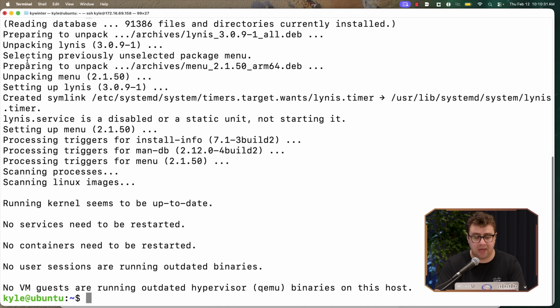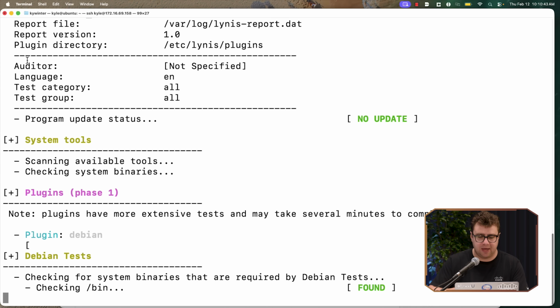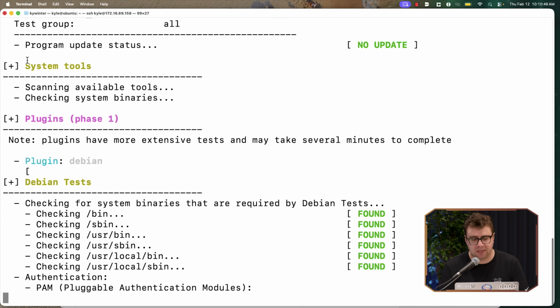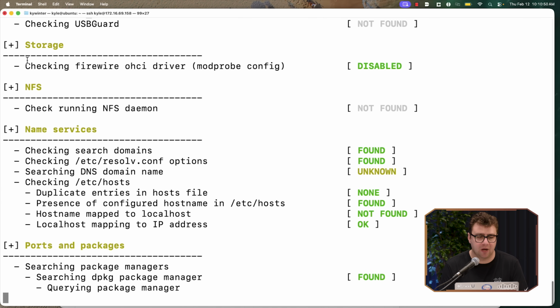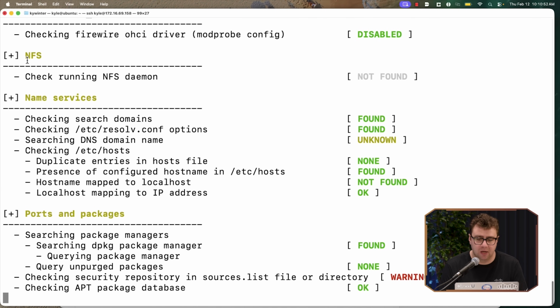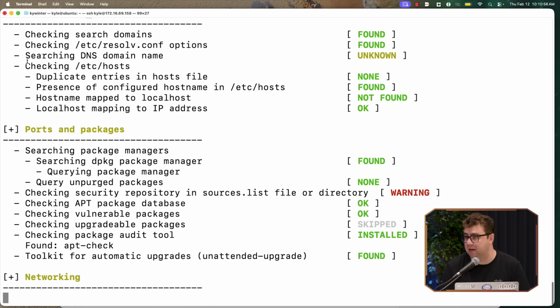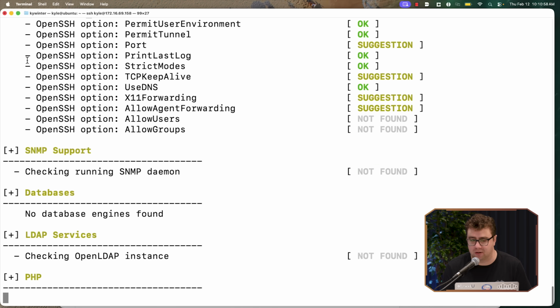Yeah. I mean, in some cases, it's even more than that. Let's go ahead and just run this really quick, and you can see what kind of audit it gives us here. So we're just going to say sudo lynis audit. We're going to audit the system, and just for the sake of time, we're going to make this a quick audit here. Go ahead and run that. You can see it's running, scanning different types of things, looking at boot services, the different services that are running, storage, ports, all this different stuff. And it's going to give us a nice score at the end as well, that says out of 100, how hardened and secure is the system?